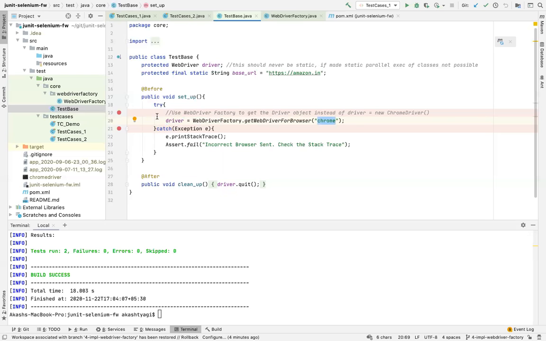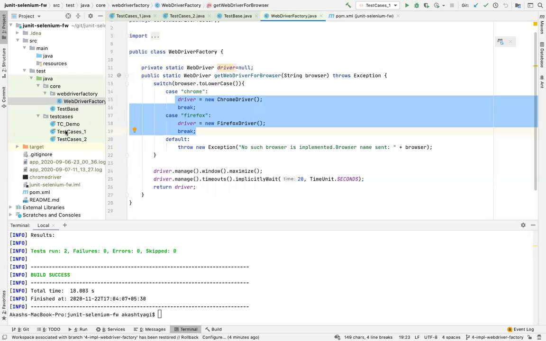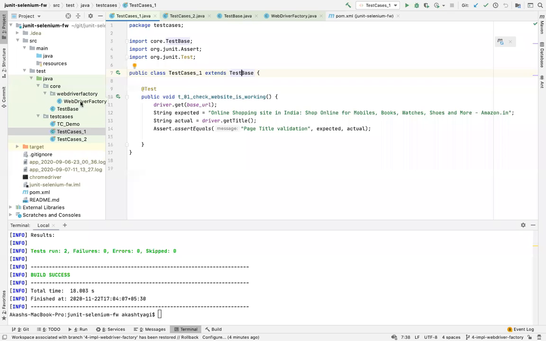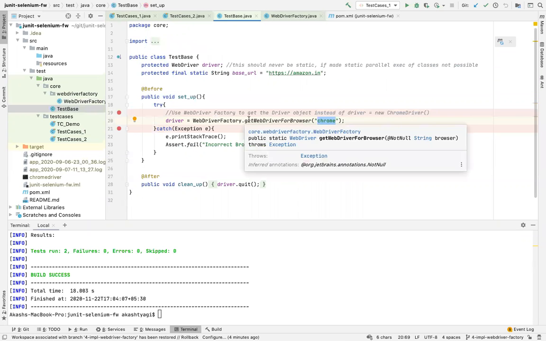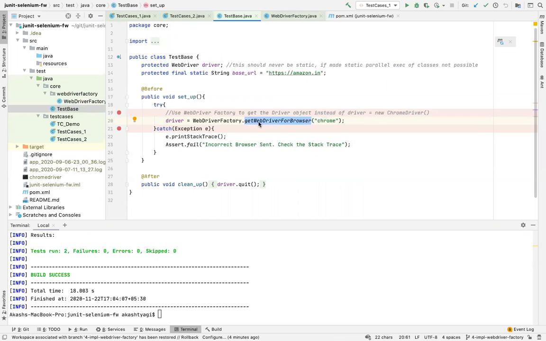But so far, any question with this driver factory thing? Because right now nothing has changed, it's just WebDriverFactory, and instead of writing new ChromeDriver, I have just called the method. That's all I have done. So any doubt in this?